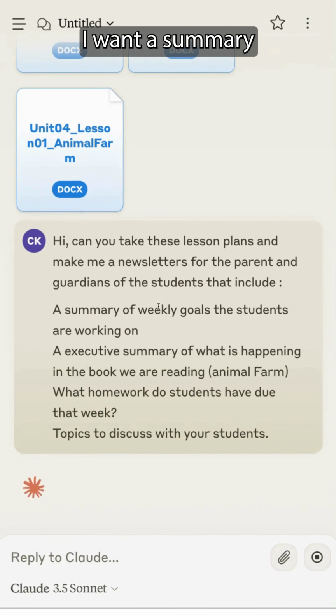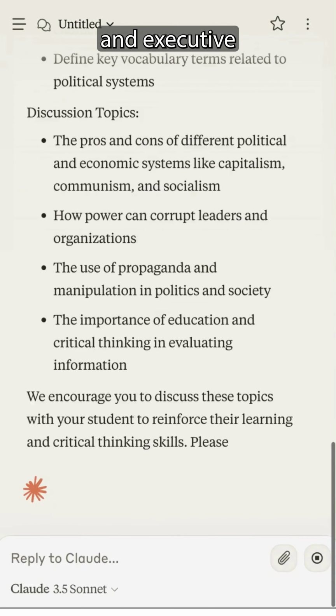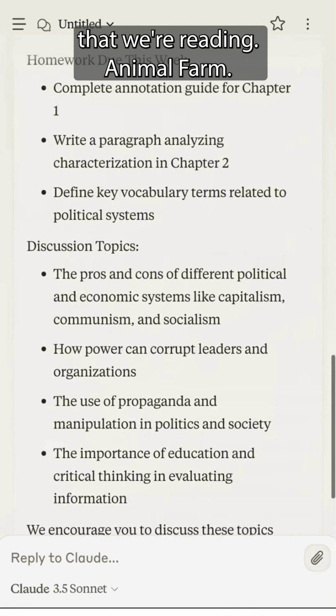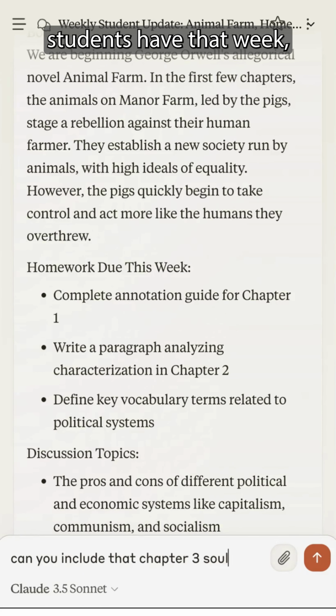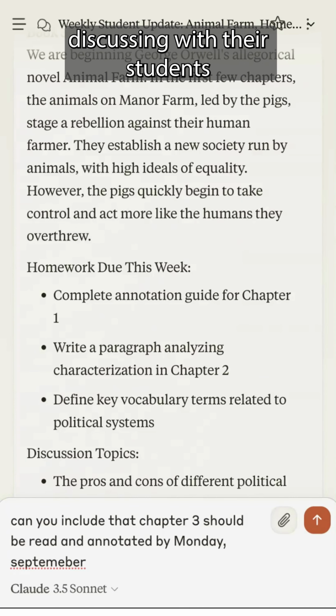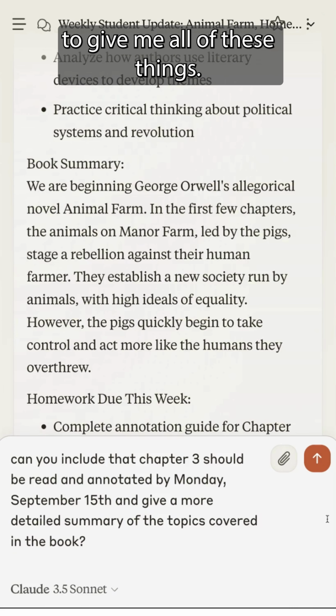I'm going to tell it that I want a summary of the weekly goals that students are working on, an executive summary of what's happening in the book that we're reading, Animal Farm, what homework do students have that week, and what topics should they be discussing with their students at home. And boom, the chatbot is going to give me all of these things.